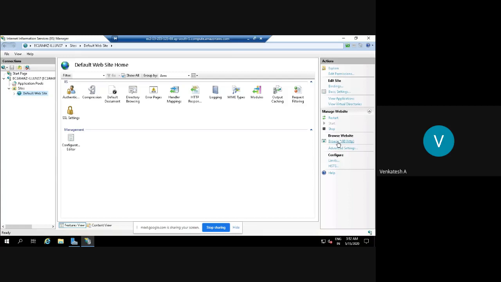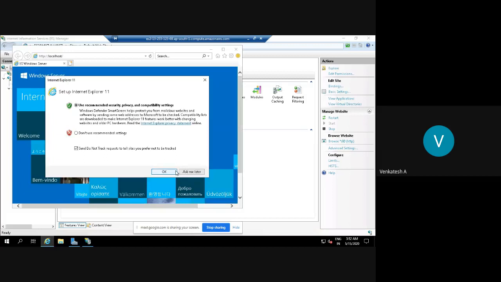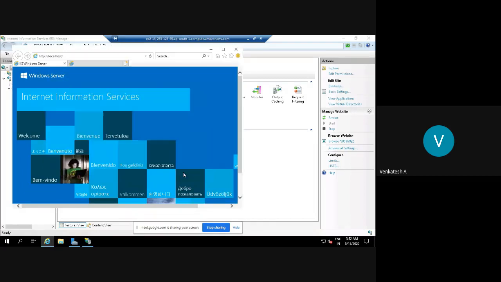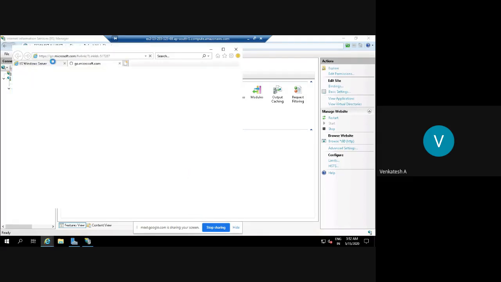Now we'll see what is in that default website. Click on browse website, and it will open in Internet Explorer. It has opened in Internet Explorer. So this is the default page.